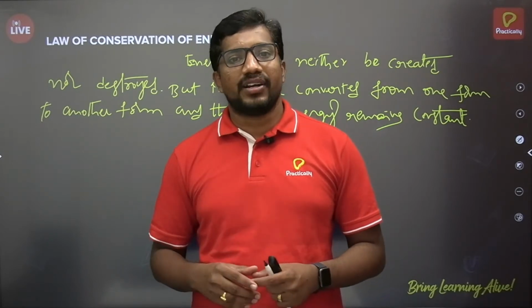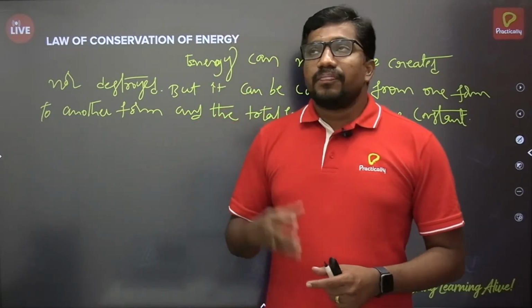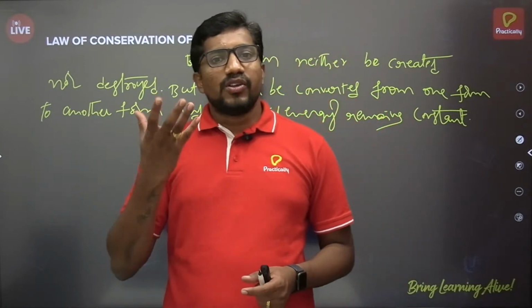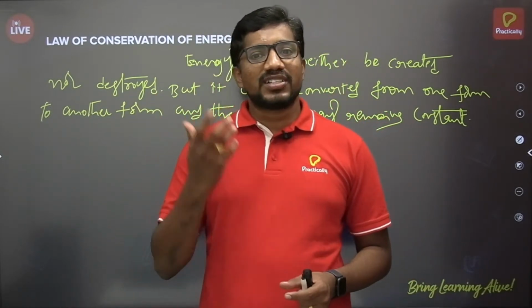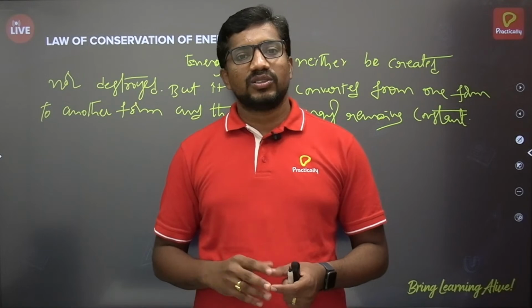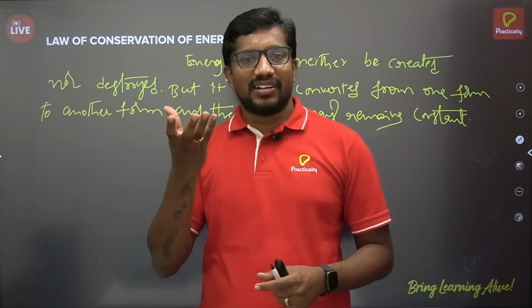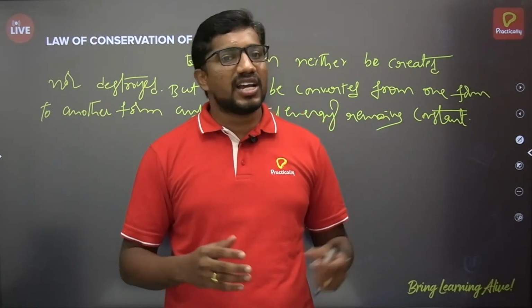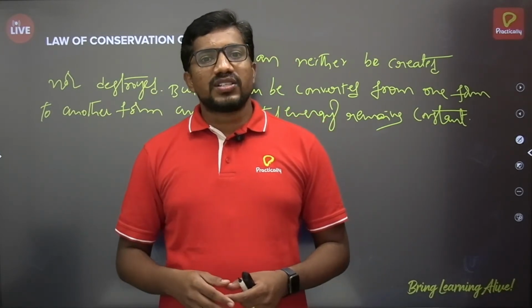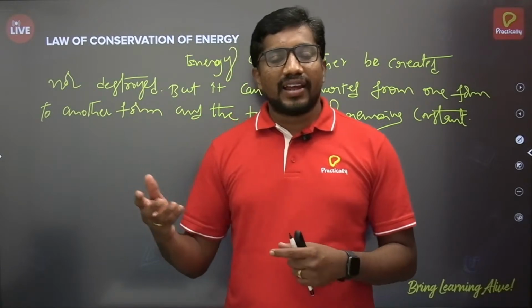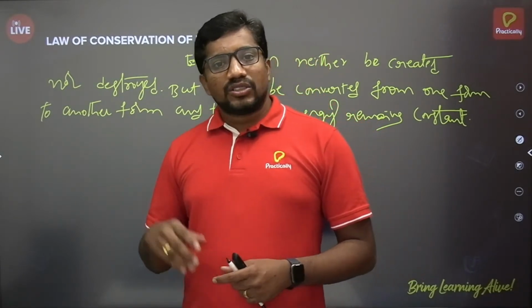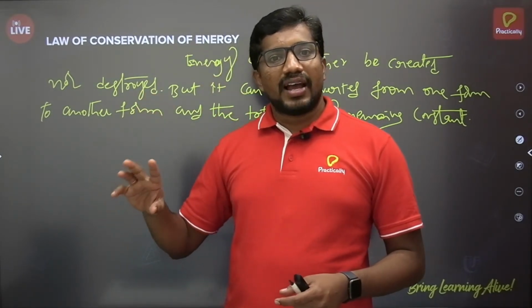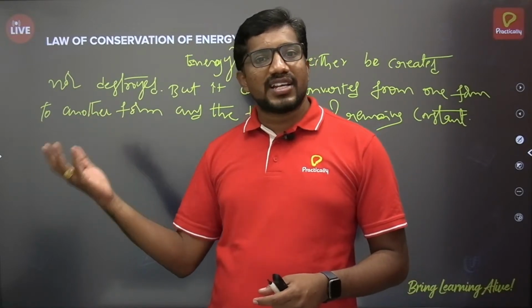based on the requirement. Suppose you want light, we use a device called a bulb. A bulb converts electrical energy into light energy. It takes electrical energy as input and gives light energy as output. Suppose you want sound energy, like ringing an electric bell, the electrical energy is given as input and that is converted into sound energy.